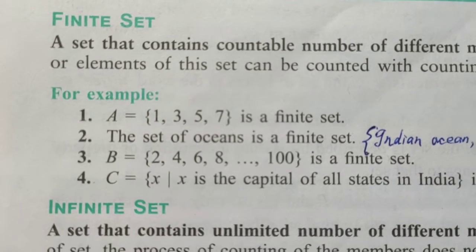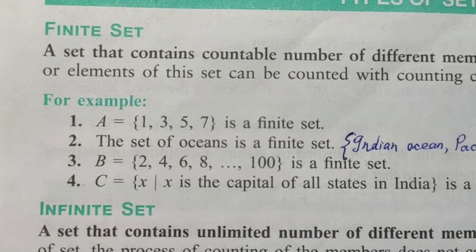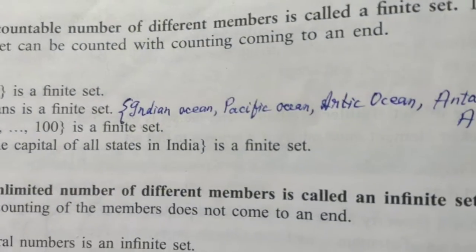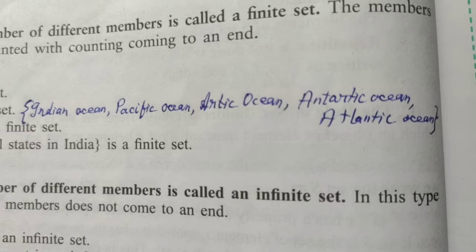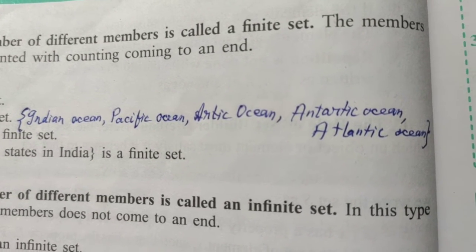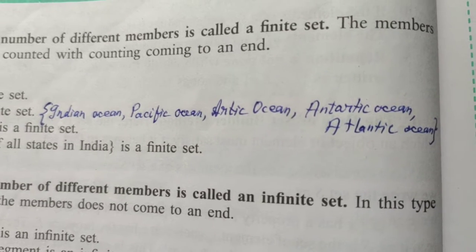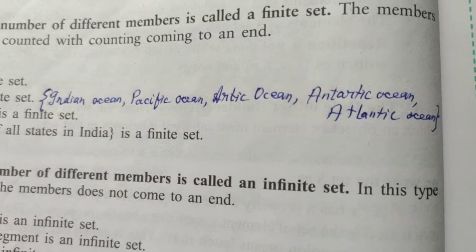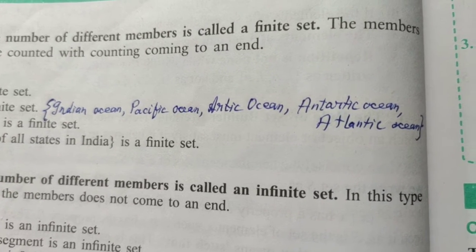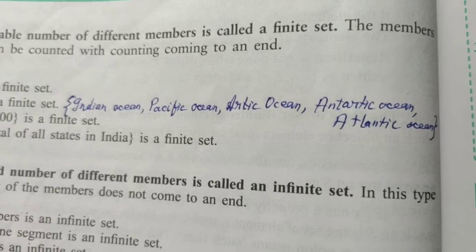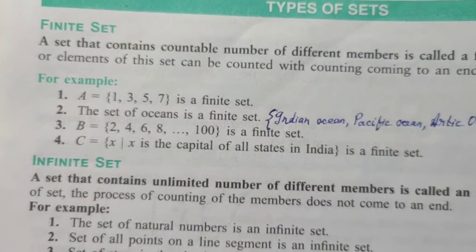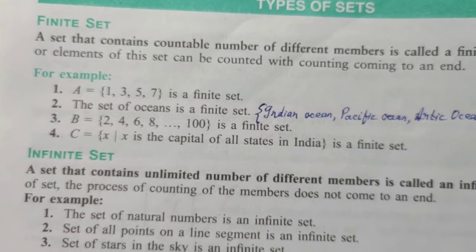example number 2, set of oceans is a finite set. Why do we say set of oceans is a finite set? These are the oceans that we have around the world: Indian Ocean, Pacific Ocean, Arctic Ocean, Antarctic Ocean, Atlantic Ocean. So how many are there? 1, 2, 3, 4, 5. 5 of them. So I can count them. I can count the number of oceans of the world. So this particular set, set of oceans, is a finite set.